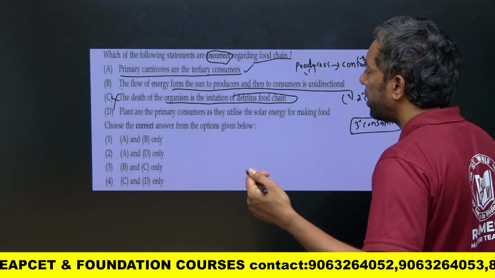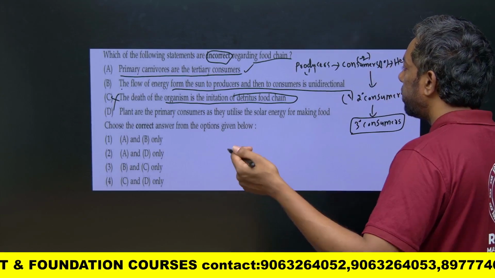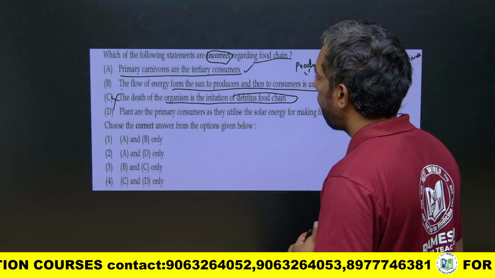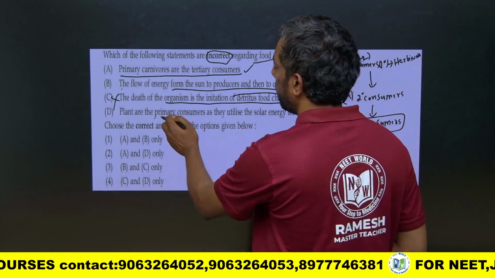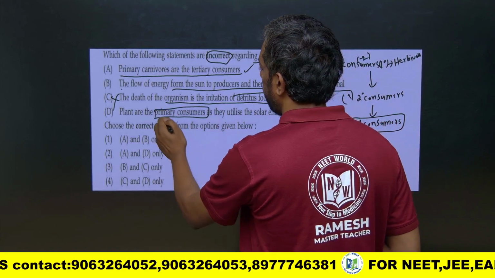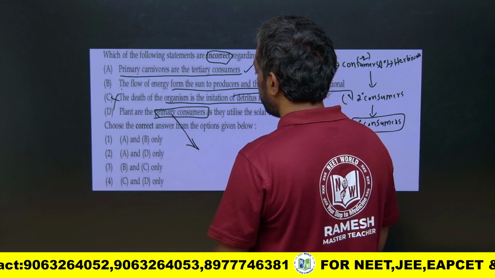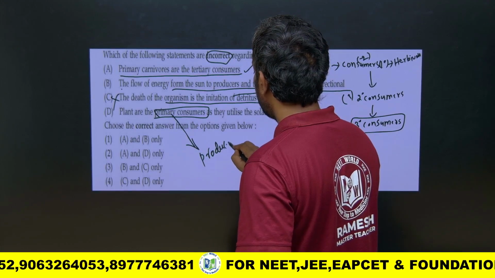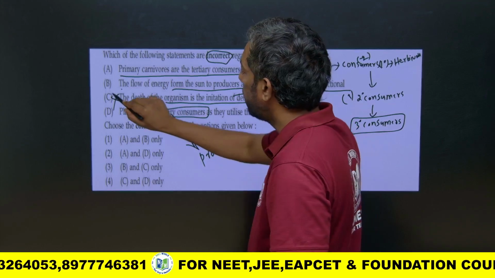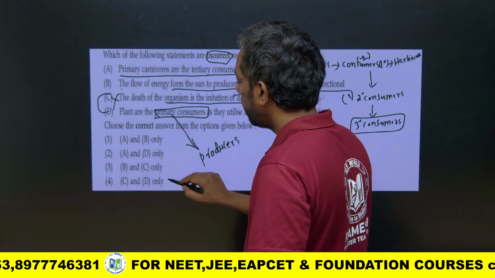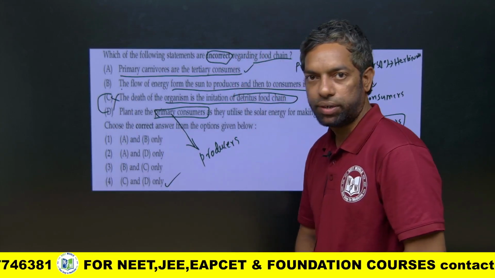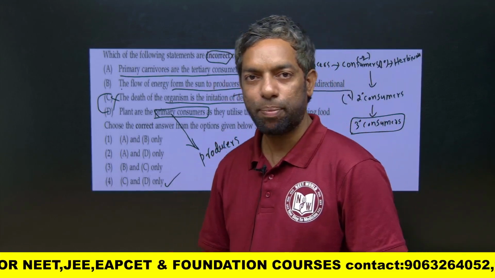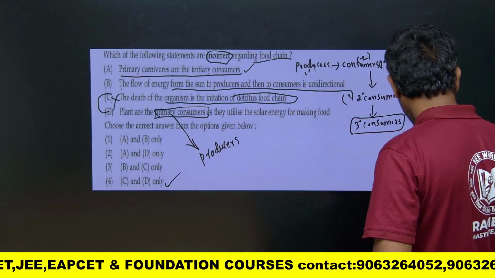Plants are the primary consumers as they utilize solar energy to make food. No, these are the producers. Plants are the producers. So C and D are the right answer for this question. Okay? Next one.